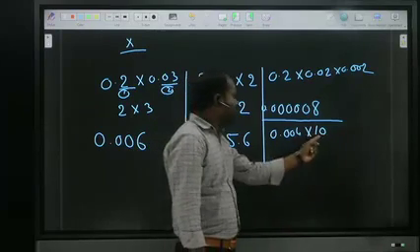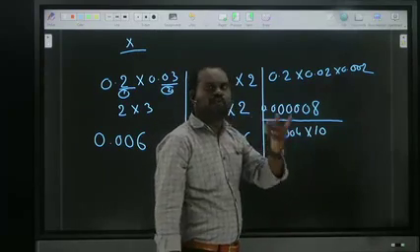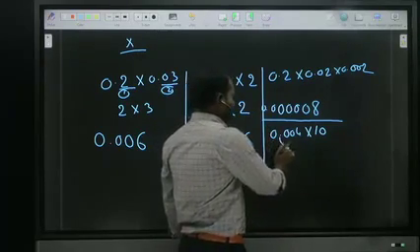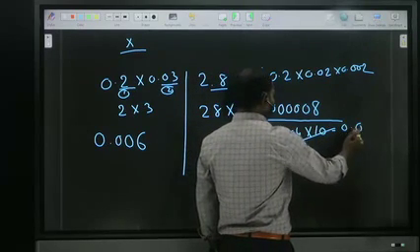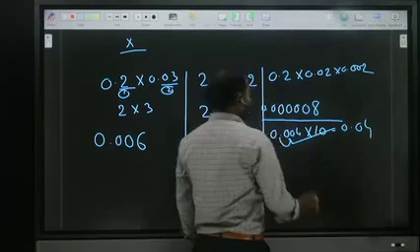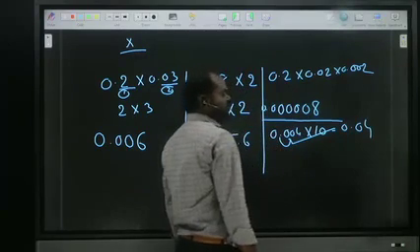How many zeros? Only one zero, so one place moves right side. So what is the answer? 0.04. The point moves this place, 0.04.